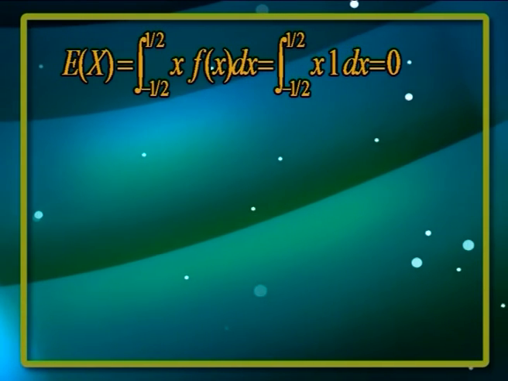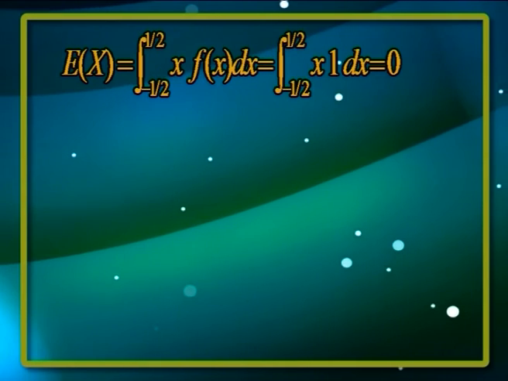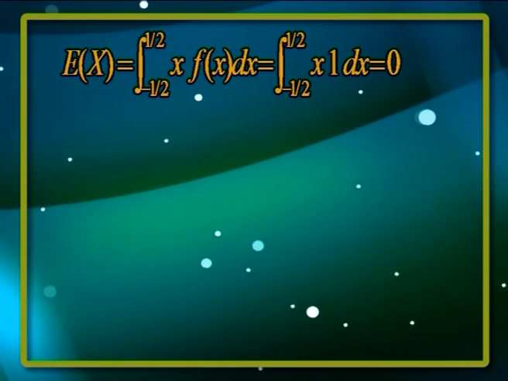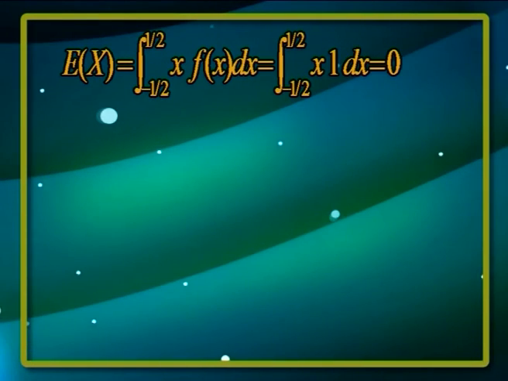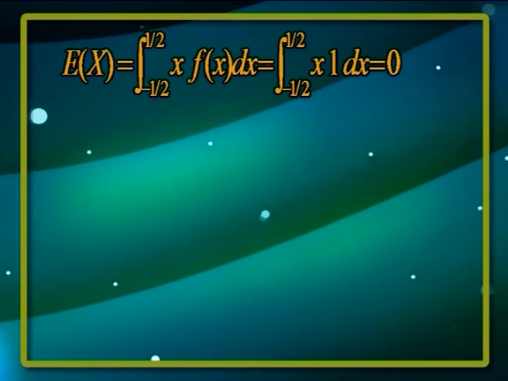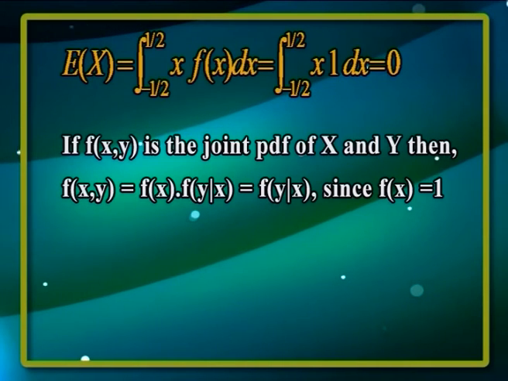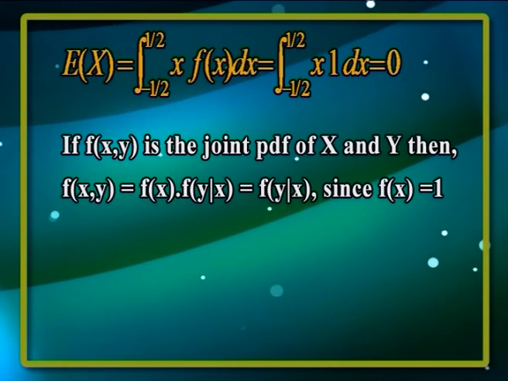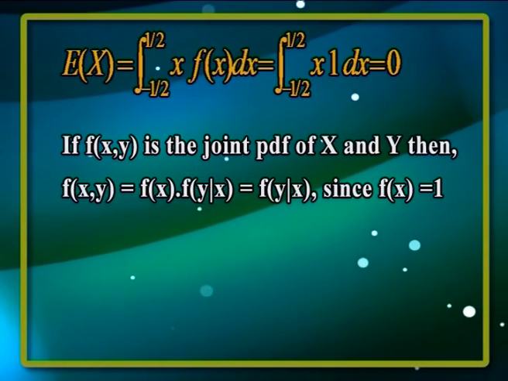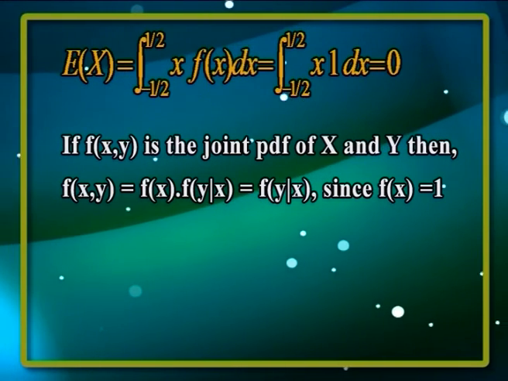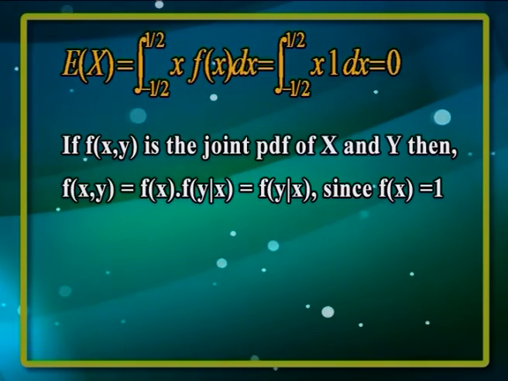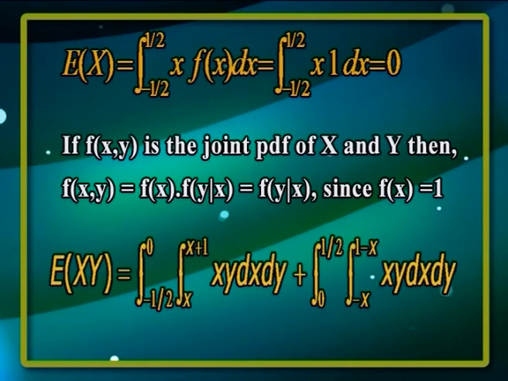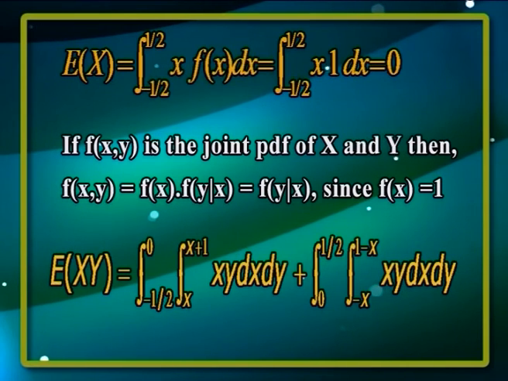We have expectation of x is equal to integral from minus half to half x into f of x dx is equal to integral from minus half to half x into 1 dx is equal to 0. If f of x y is the joint probability density function of x and y, then f of x y is equal to f of x into f of y given x, which is equal to f of y given x, since f of x is equal to 1. Now let us find expectation of x y.